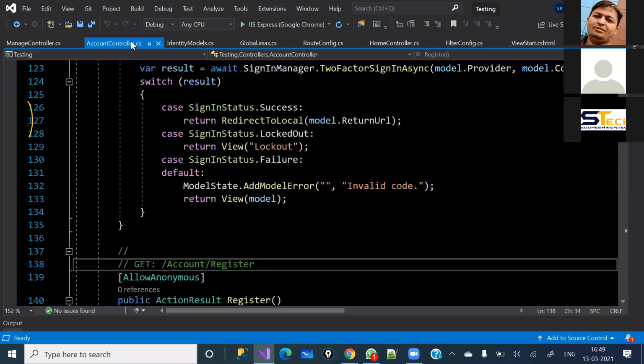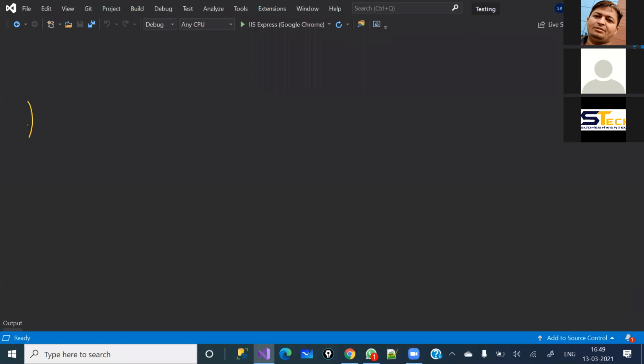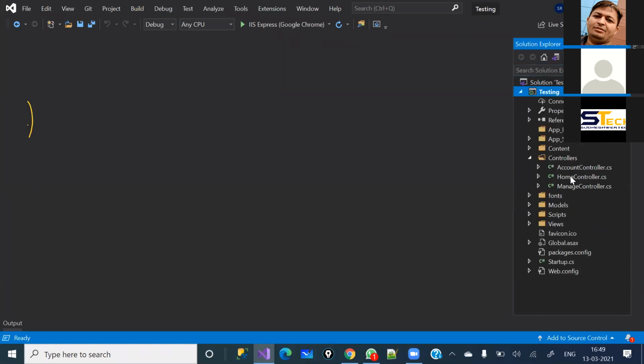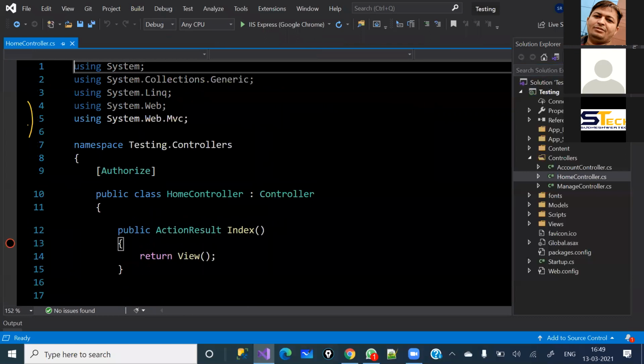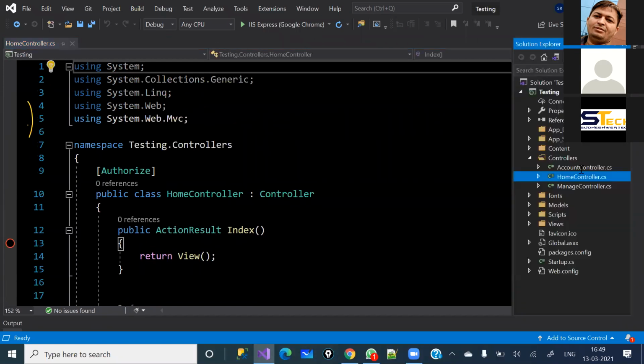Now I'm going to close all this. Let's not make it much complex. I'm coming back again here, and again I'm going to open the home controller. See, in the future, maybe right now you're able to see only 3 controllers. In the future, maybe there will be 100 controllers or 50 controllers as per your project demand. You will create n number of controllers under this controllers folder, right?